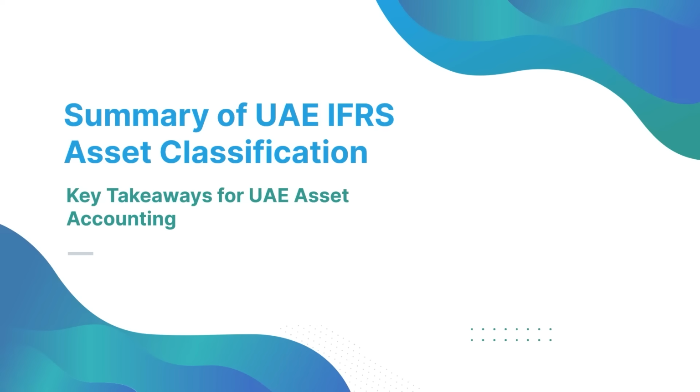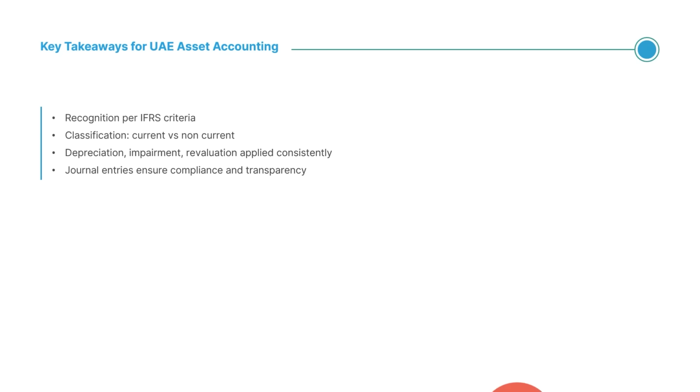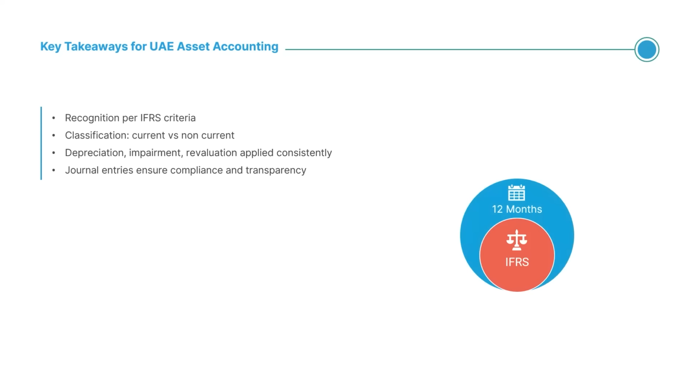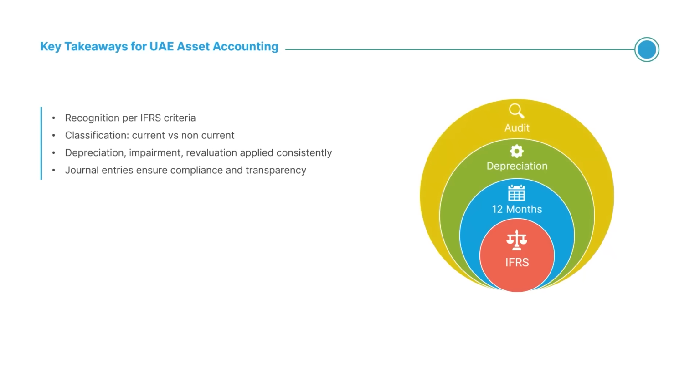To summarize, assets are recognized only if future benefits are probable and measurable. Classification between current and non-current depends on the 12-month threshold. Non-current assets are depreciated, tested for impairment, and sometimes revalued. Real-life journal entries from purchase to disposal show how theory is applied in practice. With careful disclosure, UAE businesses remain both IFRS compliant and audit ready.